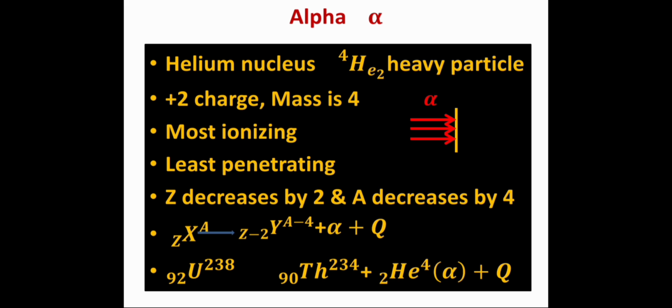Next particle is beta particle. Students, beta particle is actually an electron having charge and mass equal to that of electron. So beta particle is a negatively charged particle whose charge and mass is equal to electron.